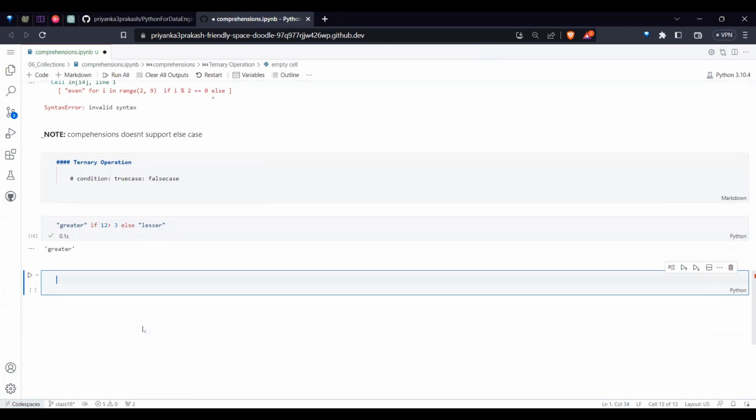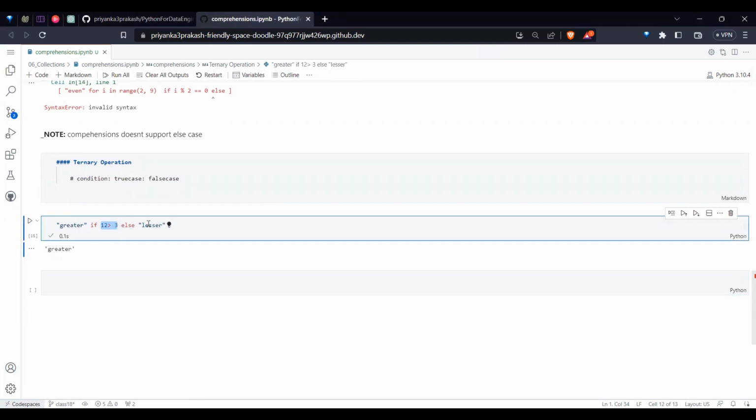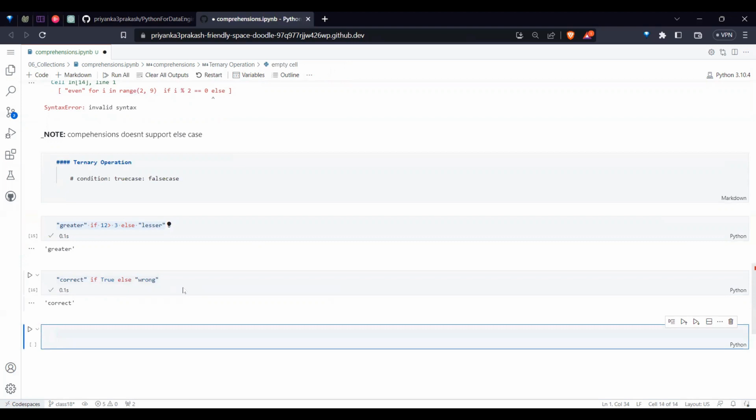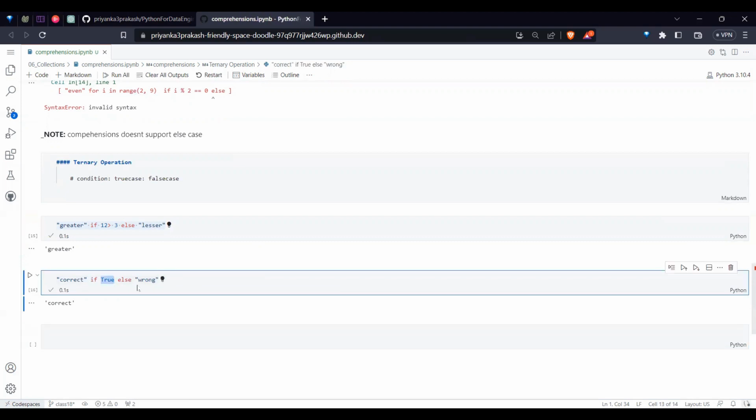You see, I wrote one condition, and based upon that it gives the result. In the same fashion you can write anything. So 'correct' if True, else 'wrong'. If True, means every time it will be true, right?